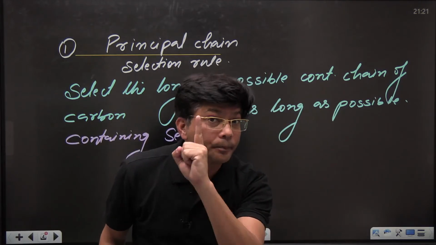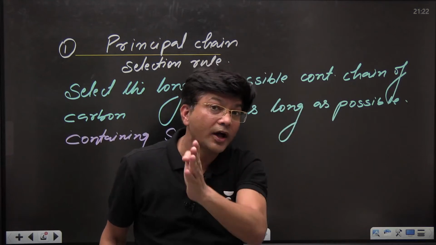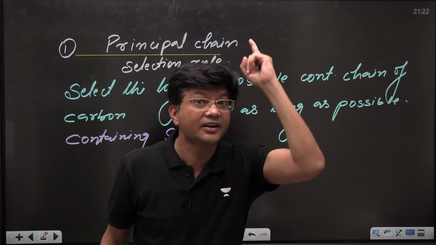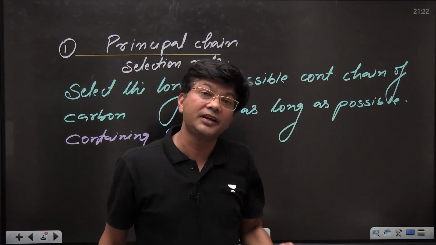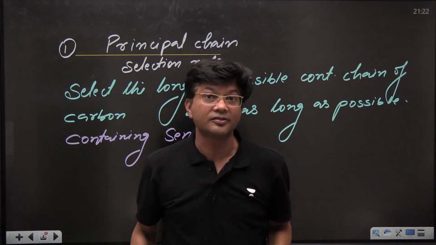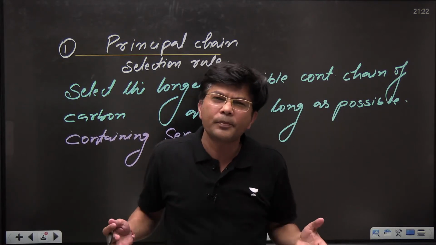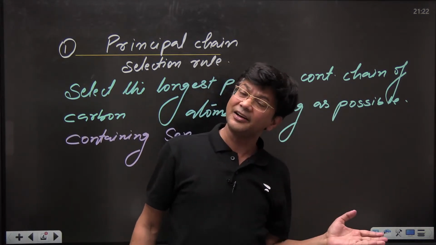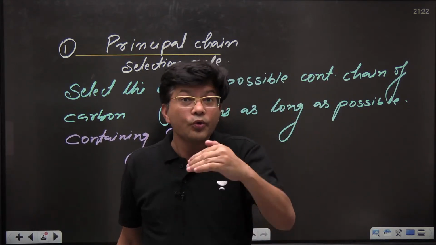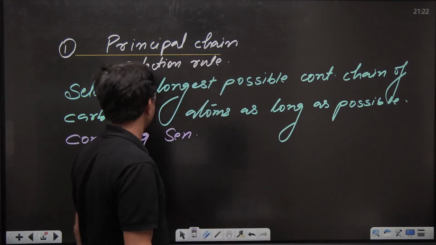Right now I have told you the priority order. The one which is lying above means 1, 2, 3, it's in decreasing order of priority. The one at the top means, suppose the compound has aldehyde as well as carboxylic acid, so who is going to be your secondary suffix? Carboxylic acid. Suppose the compound has alcohol as well as aldehyde, who is going to be your secondary suffix? Aldehyde. The one with more priority is going to be the senior most.